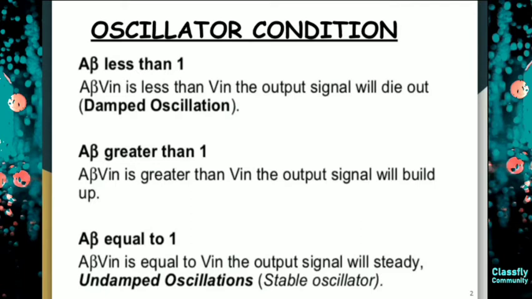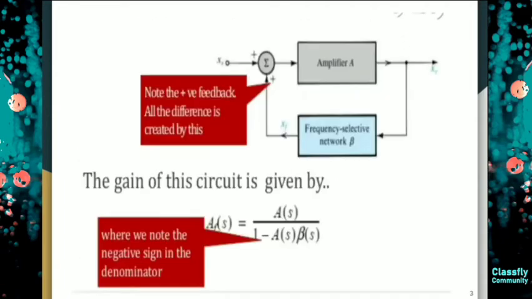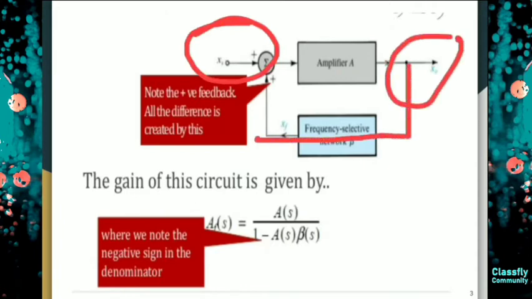So let's move on to a diagram, then we will come back to the oscillator condition, okay? See, can you tell me which is the input in this? Yes, this portion will be your input and this will be your output. And this is your feedback which is given to the input. So we can say that A_f, that is the closed loop configuration, because whenever we provide feedback, at that point of time it is the closed loop configuration.